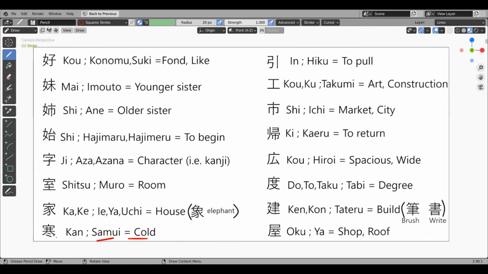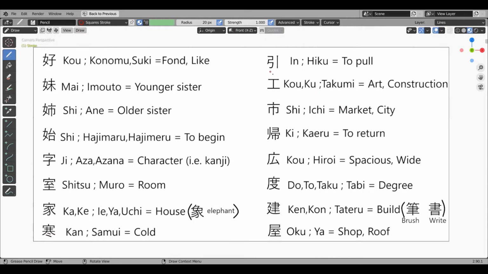Samui or cold kanji. This kanji has a lid and in the bottom the two small strokes which are used to say freezing, as we have already seen in the winter kanji. We can compare the middle strokes to the fireplace. This kanji means cold. Onyomi kan.